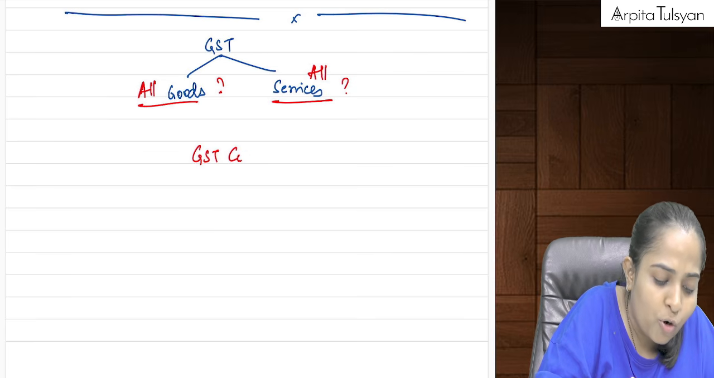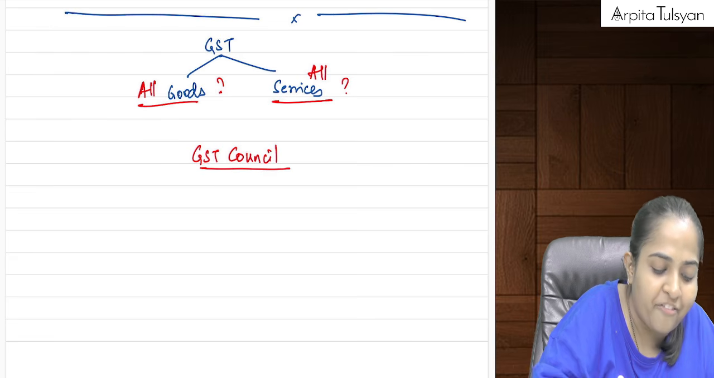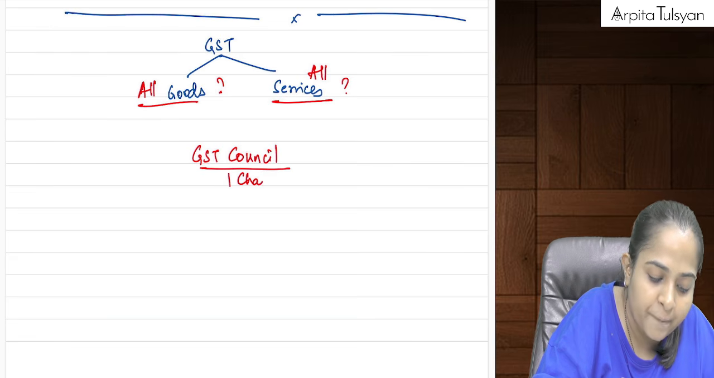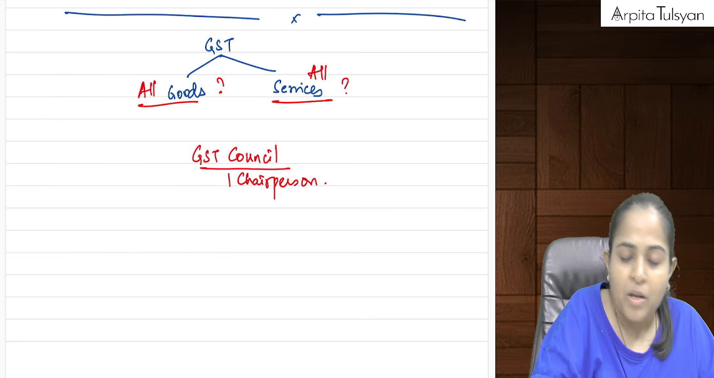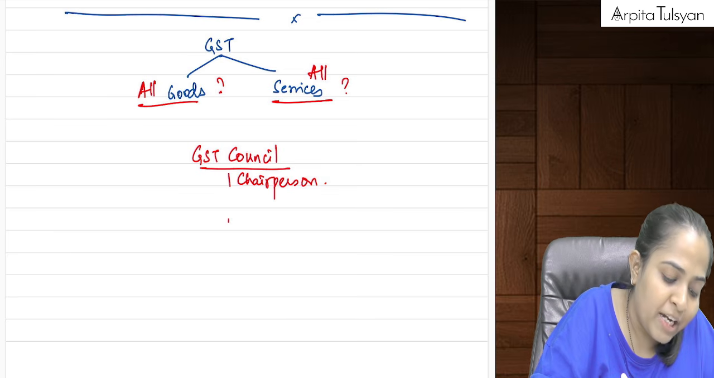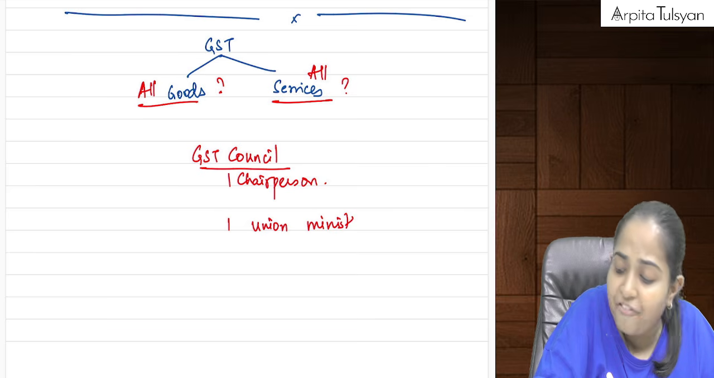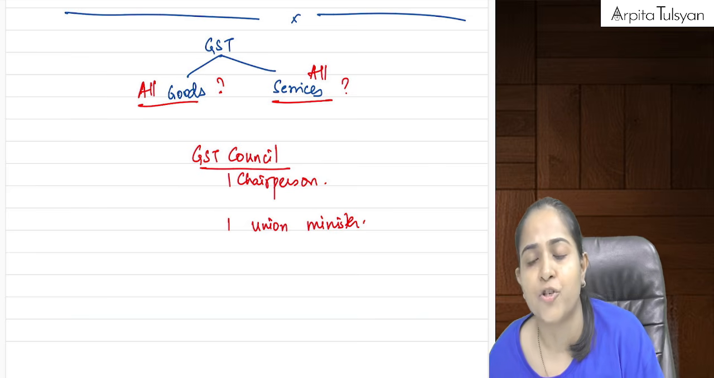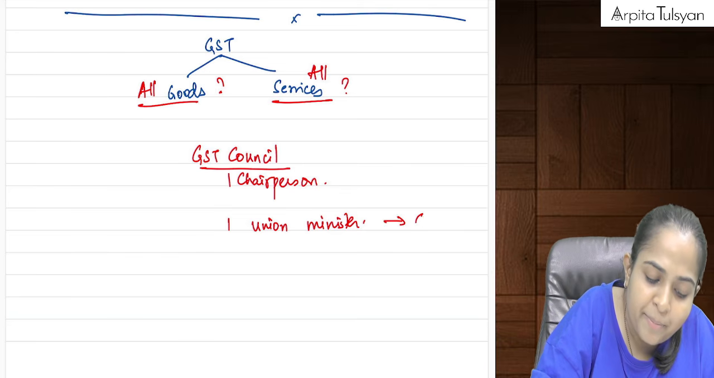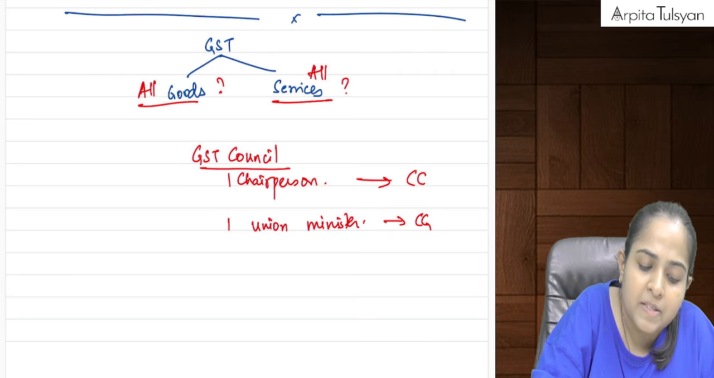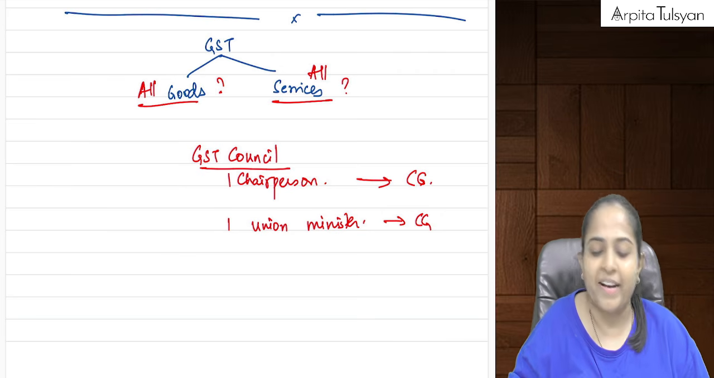In the constitution of the GST Council, one person is our chairperson, that is our honorable Finance Minister. Apart from that, you have one Union Minister of State in charge of revenue or finance, who is a member. Union minister means from the central government. The chairperson is also from the central government, that is your finance minister.